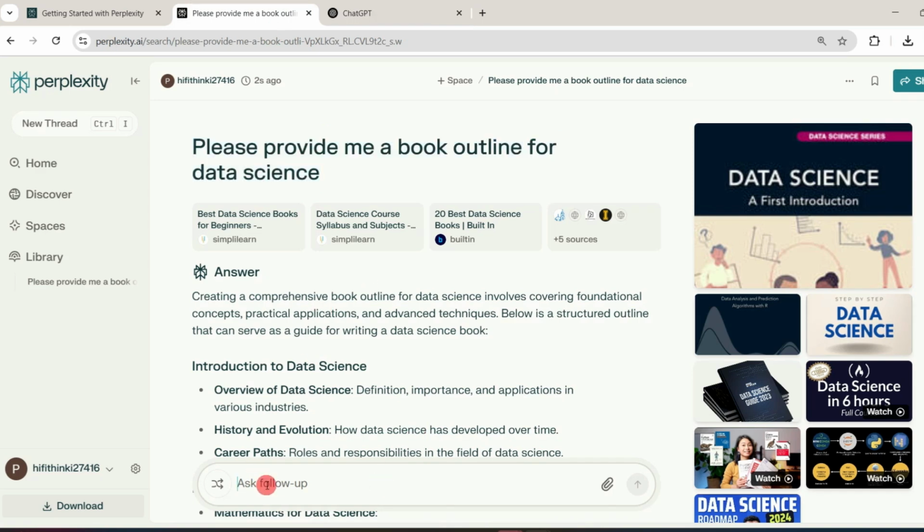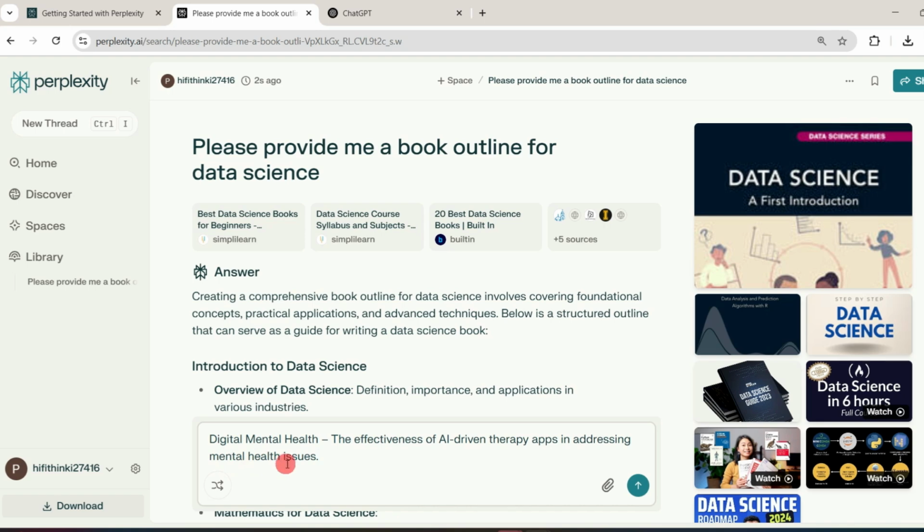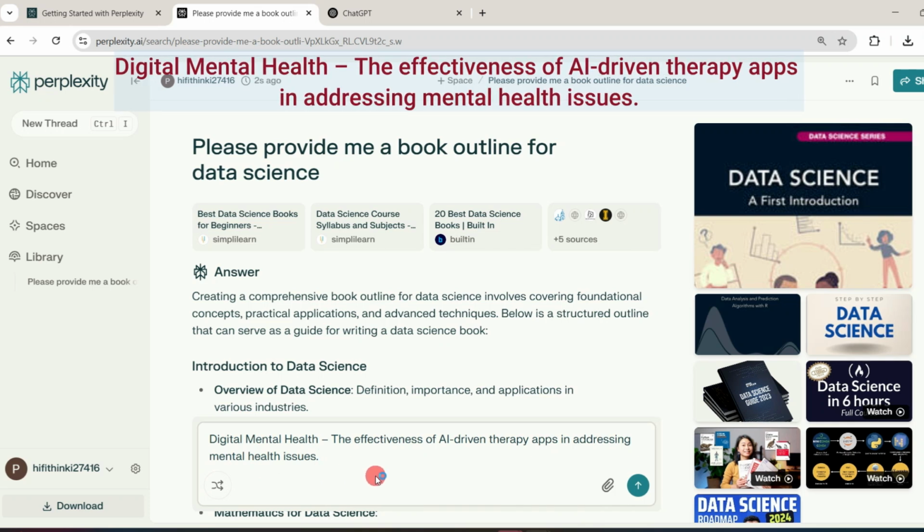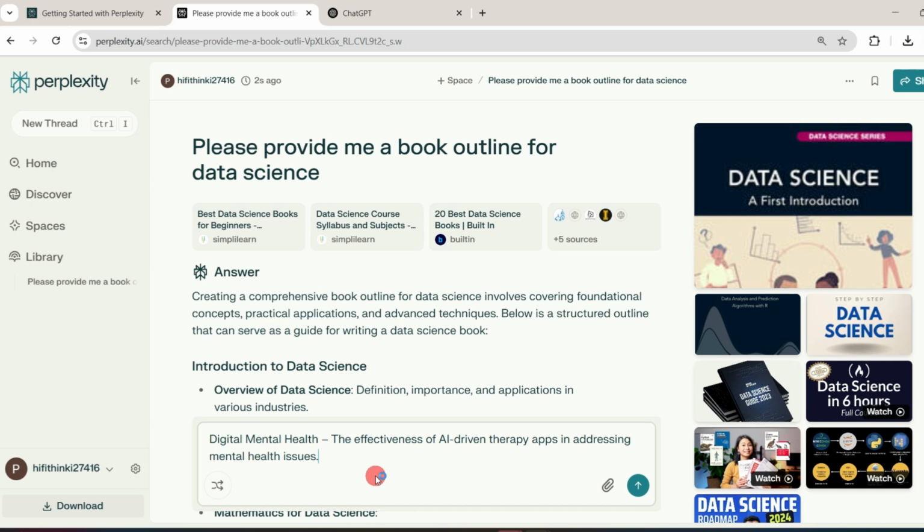Let's suppose I want to perform research on digital mental health, the effectiveness of AI-driven therapy apps in addressing mental health issues. Nowadays we see that we use a lot of digital products and there is a lot of screen time, either on laptops or mobile screens, and a lot of exposure to screen is there. Therefore, if we want to perform research on digital mental health, that is the effectiveness of AI-driven therapy apps in addressing mental health issues, then such a topic can be useful.